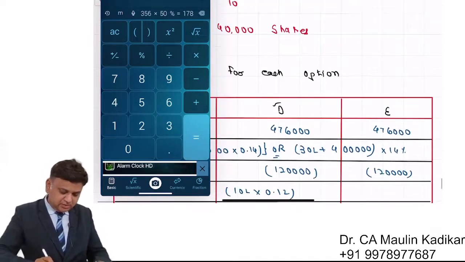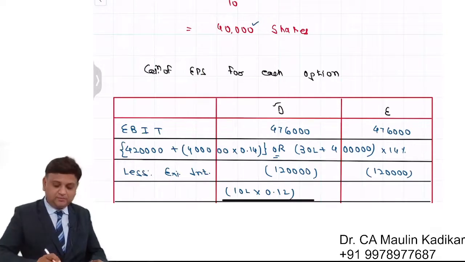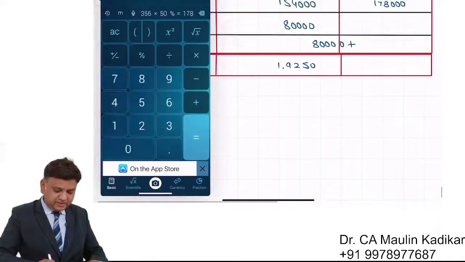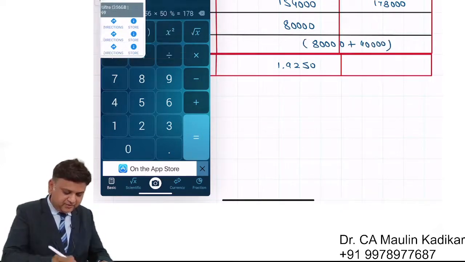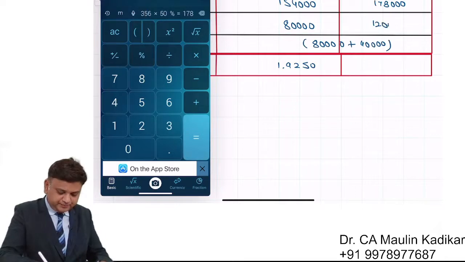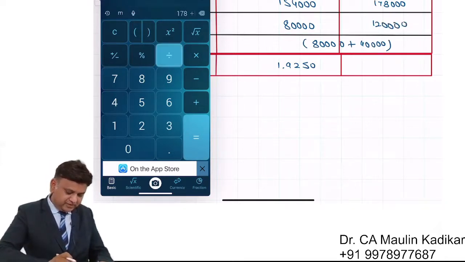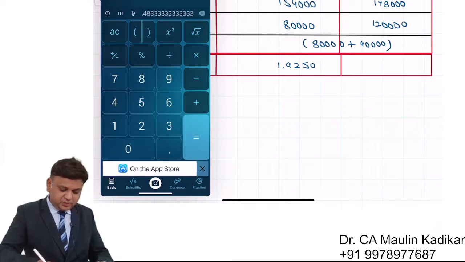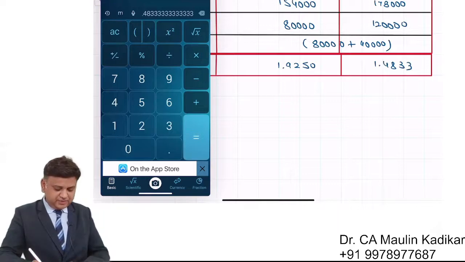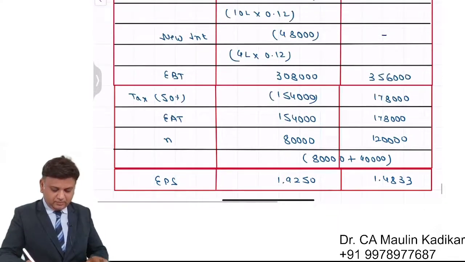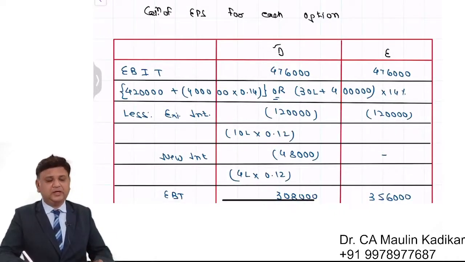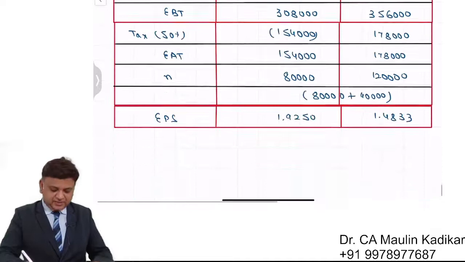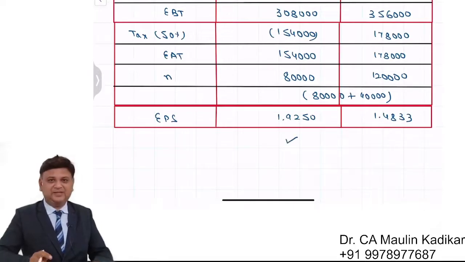80,000 plus, we have to issue additional shares of 40,000. So what will happen? It is 80 plus 40. Number of equity shares will be 1,20,000. 178 upon 120, that is 1.4833. That is the way earning per share can be calculated. Between these two, the financial plan having higher earning per share is selected, that is the debt plan.